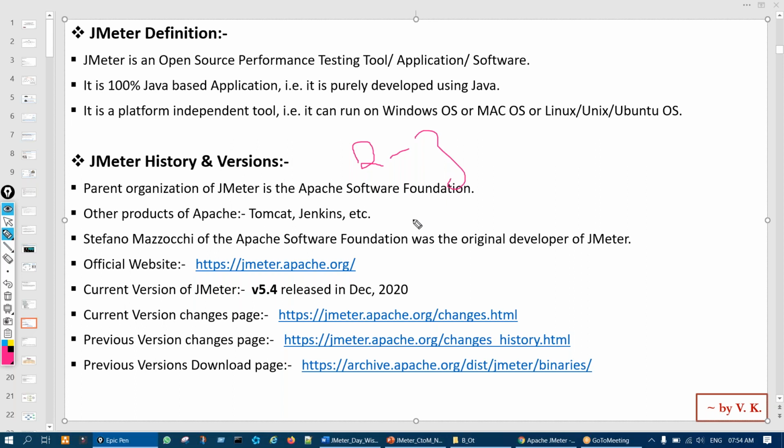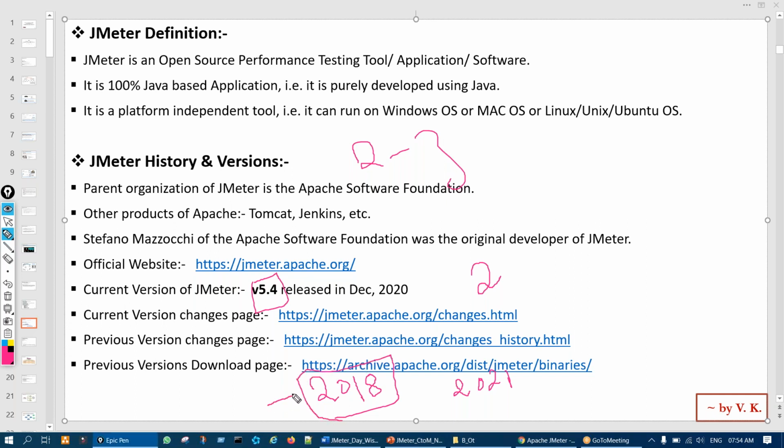I'll teach. But a few things we have to take care of. Let us say you are showing in your resume that for 2 years you are working on JMeter, right? Now today is 2021, and consider the latest version going on is 5.4. Now 2 years back, in 2019 or 2018, you started working on JMeter. So at that time, which JMeter was there? At least that knowledge we should have.